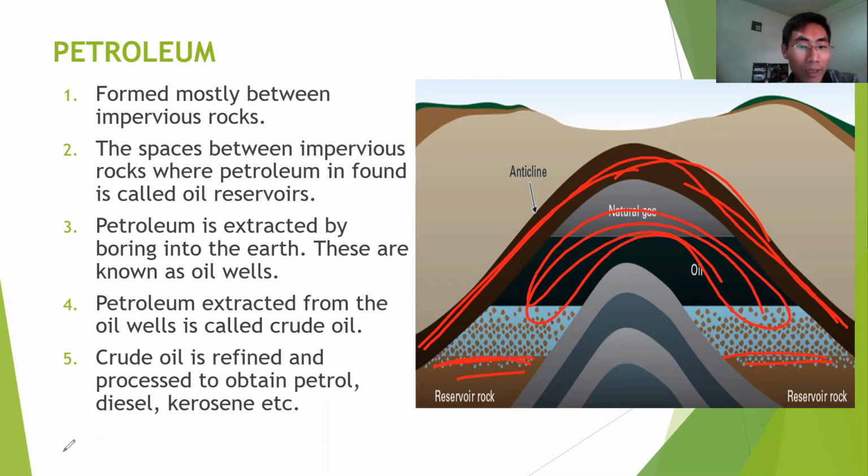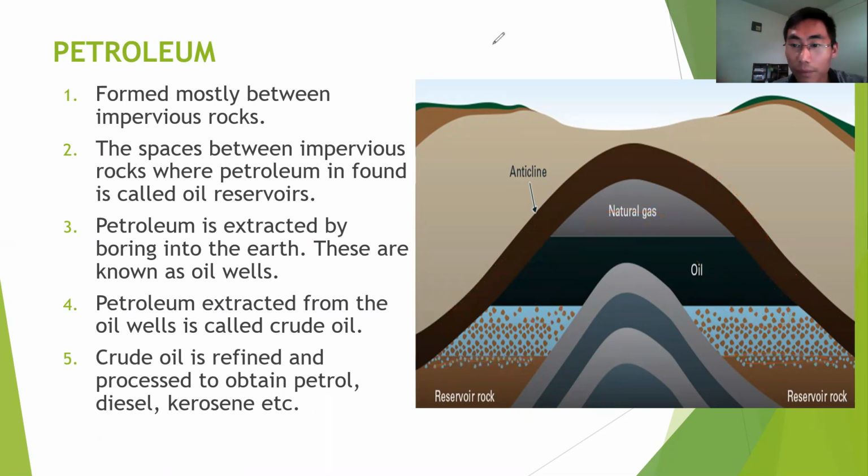Then petroleum is extracted by boring into the earth. These are known as oil wells. Now, see, boring is nothing but drilling, okay? Drilling into the earth until you reach a depth where the oil is found. So this tube, okay, is nothing but the oil well.